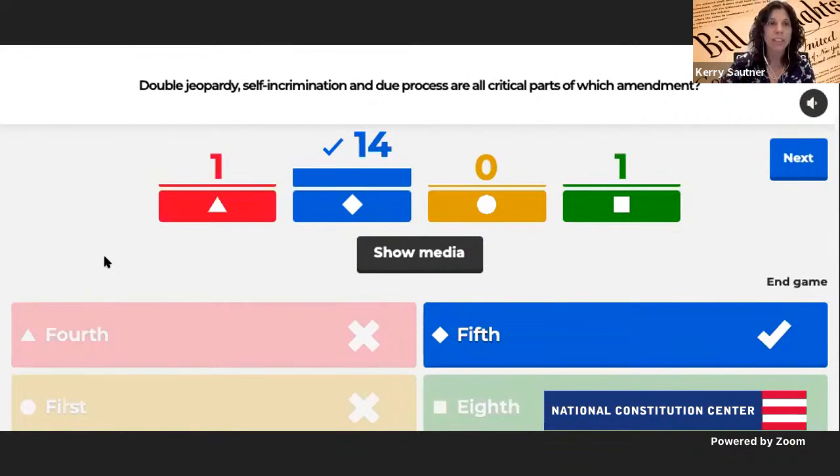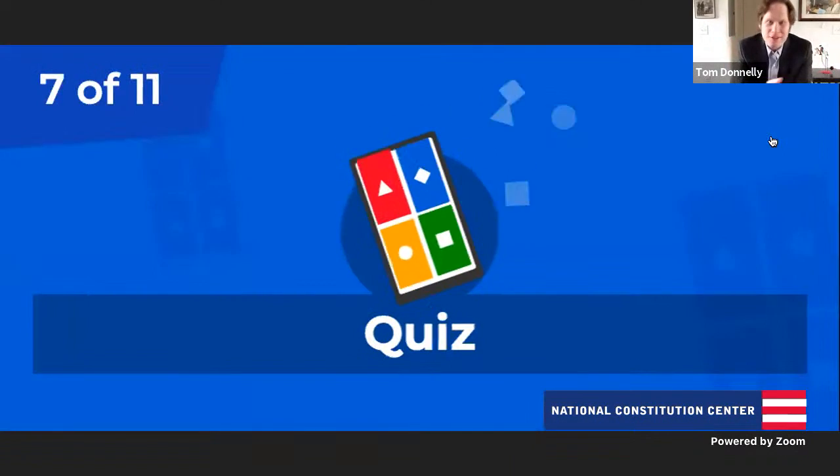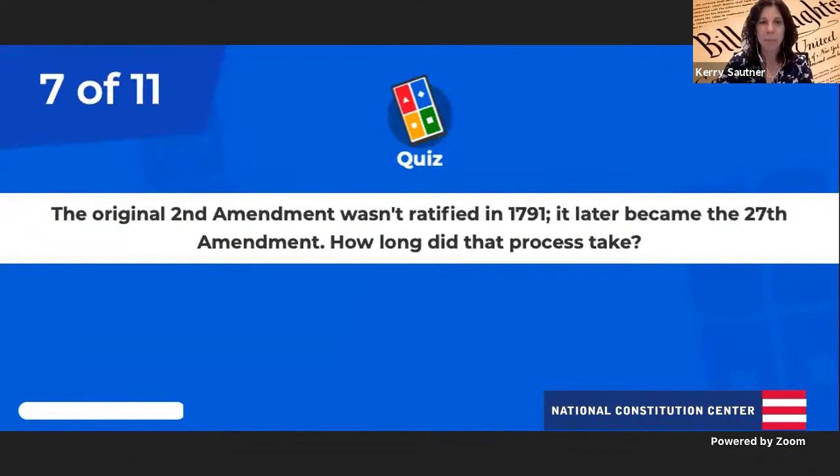Tom's going to go over this in a little bit because there's a lot more in that Fifth Amendment. There's a lot packed in there, Tom. What's your favorite part that's not listed? Well, the takings clause is important, and that's not listed. It's all about property rights. Awesome. So you can't take somebody's property without the appropriate measures.